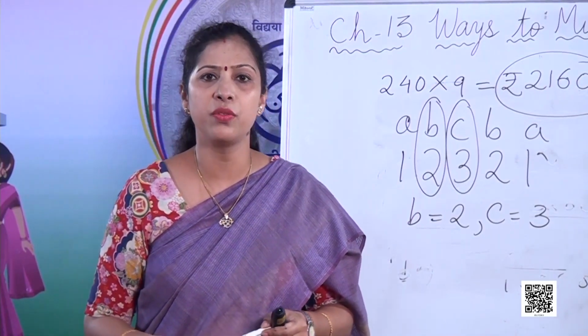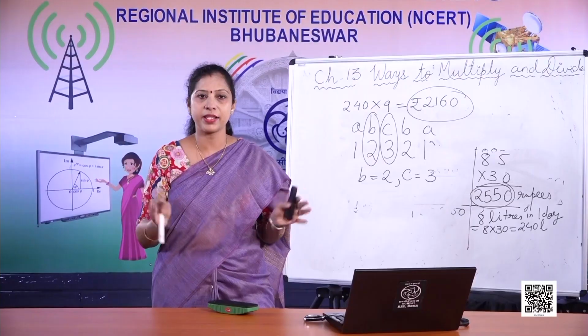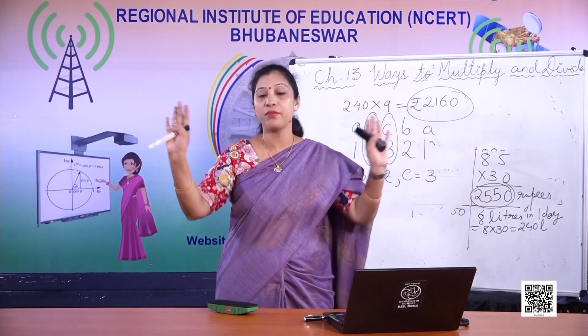Now Dolma took a loan from a friend to buy a moped and she has to pay back 9,588 rupees to her friend in 6 months. So she needs to calculate how much she needs to pay back. Now her son and daughter both offered her help. They said, we will calculate. Just don't worry mama, we are going to calculate.